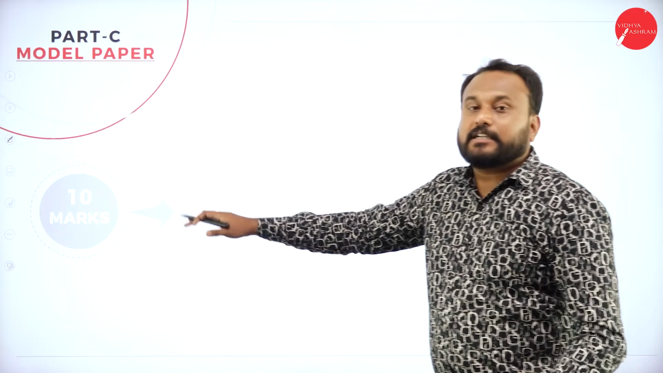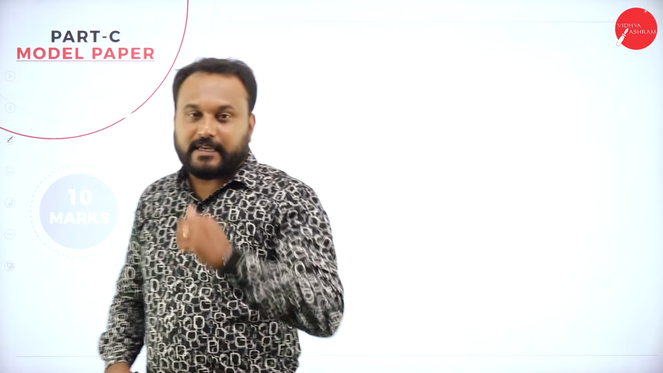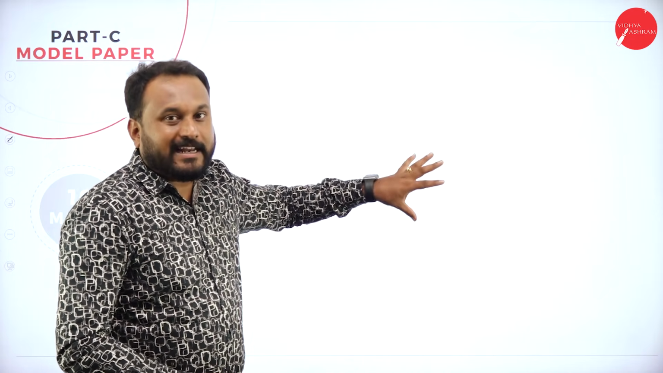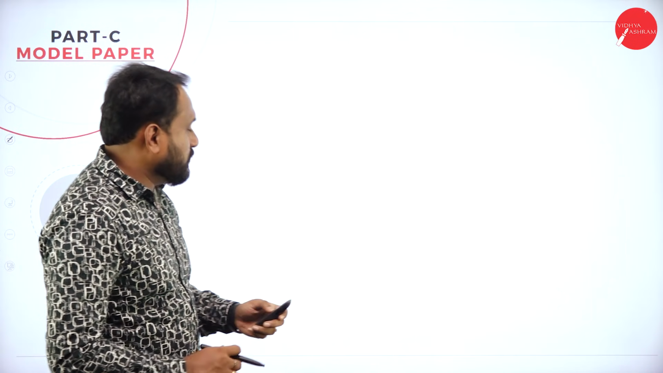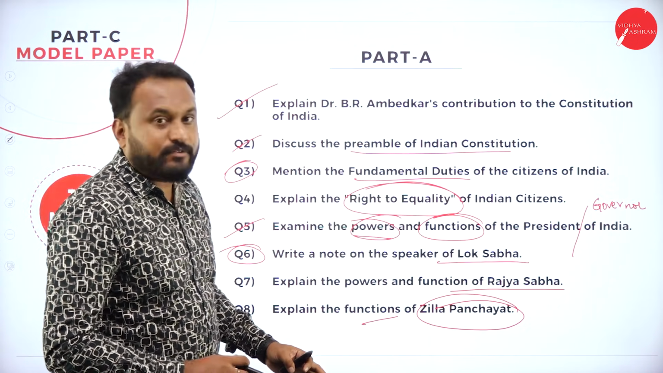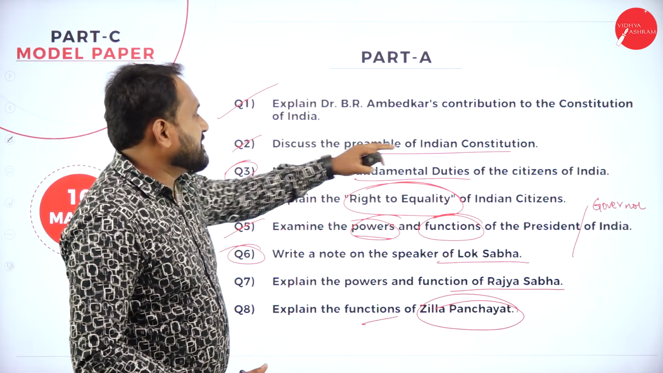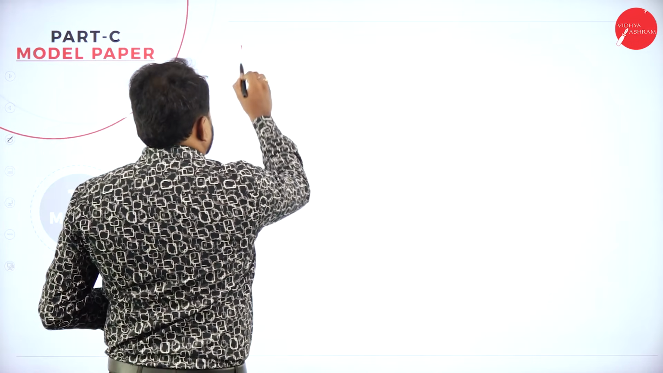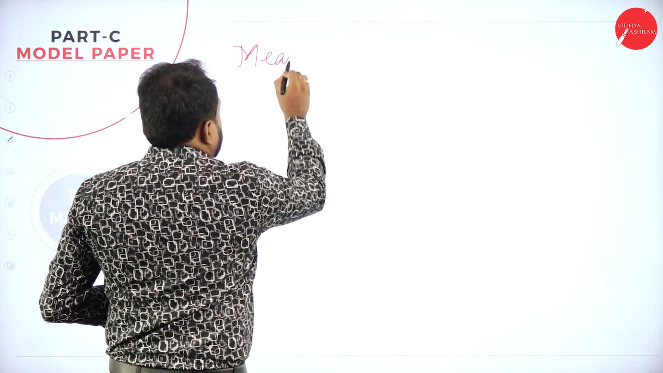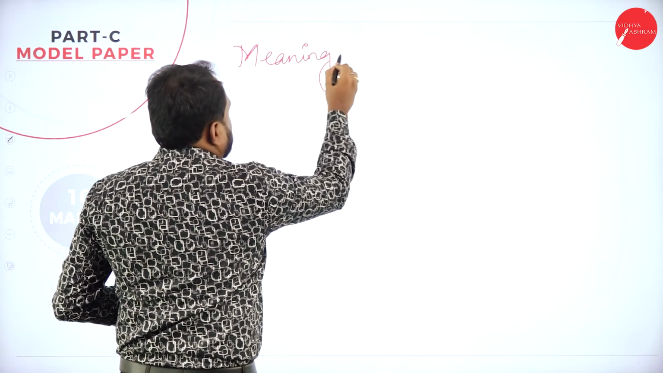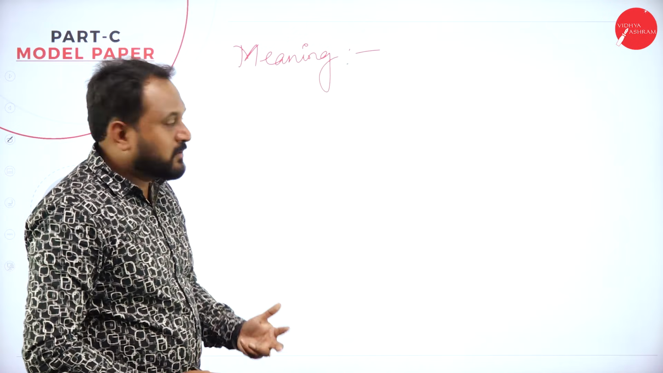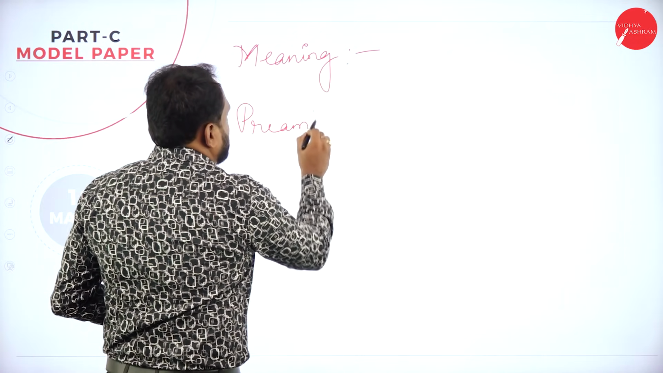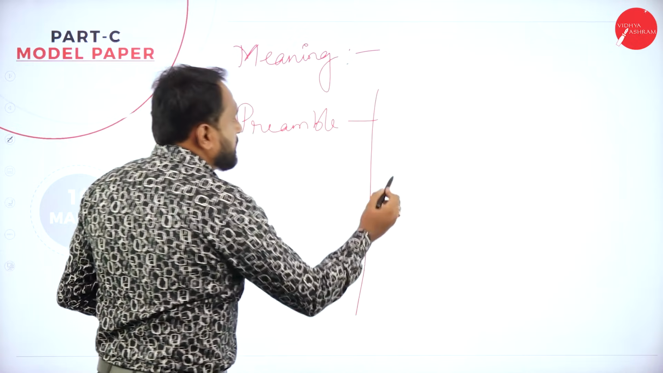Next, when you go with the 10 marks, how exactly are you supposed to write? Let me give you an example. One of the questions we're going to take, from the previous paper: discuss the preamble of the Indian Constitution. What you do is, you write the meaning of preamble. Then you write what all are there in the preamble.